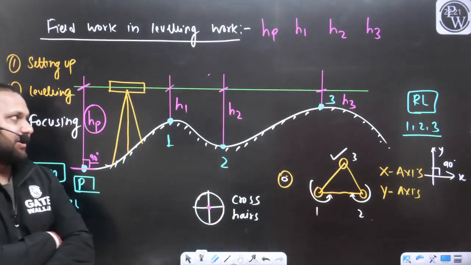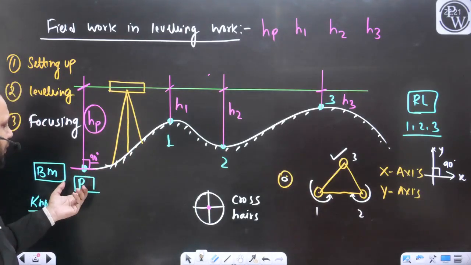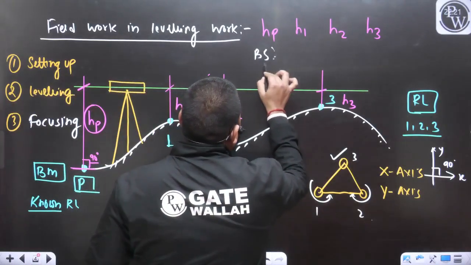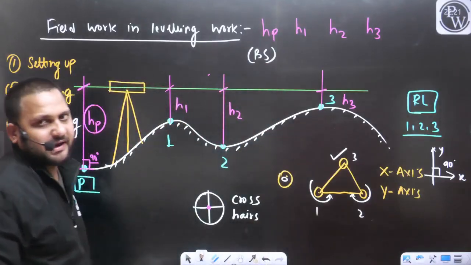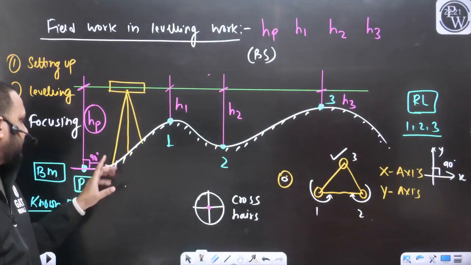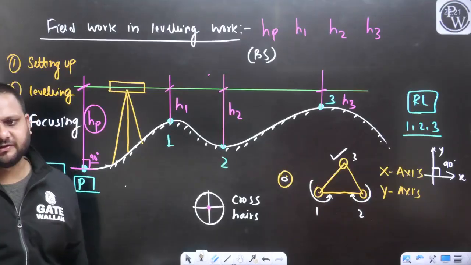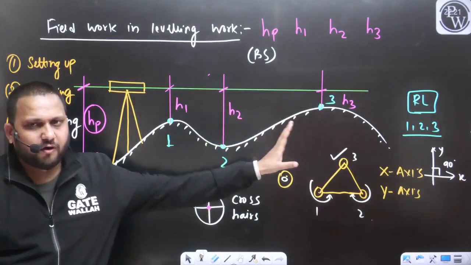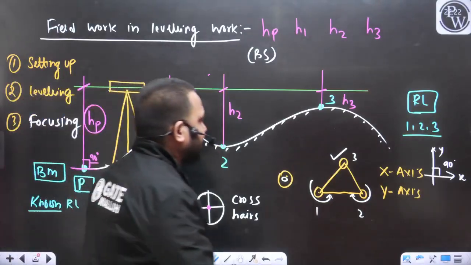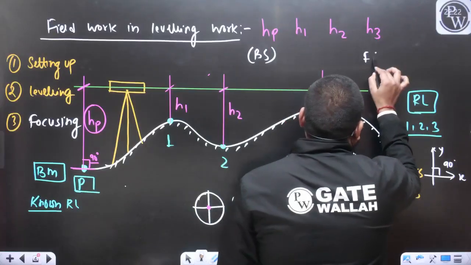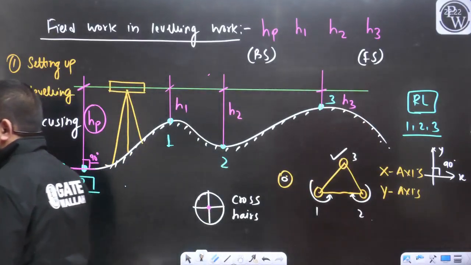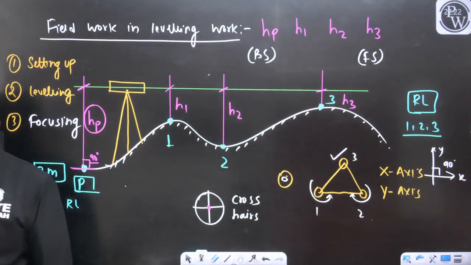Yes. So the first reading that we have taken, generally on the known position, is going to be the backside reading. From this position of the instrument, the last reading of the survey work, that is S3, will be considered the foreside reading.